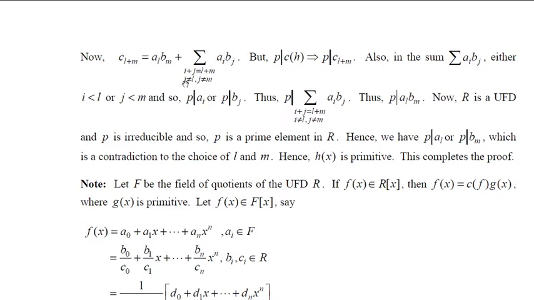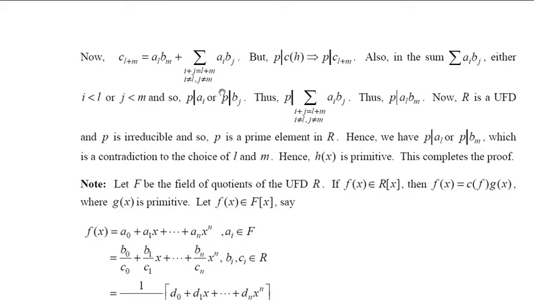Here, remember, i is not equal to L and j is not equal to M, that is, i is less than L and j is less than M.